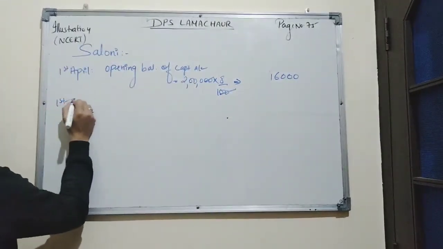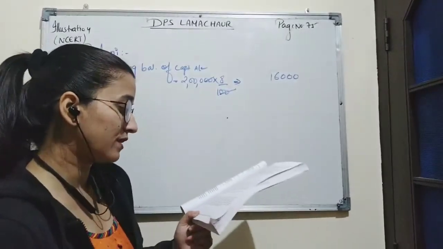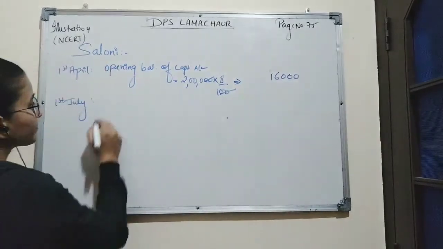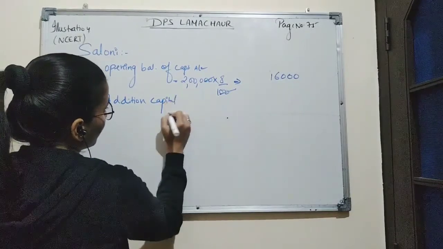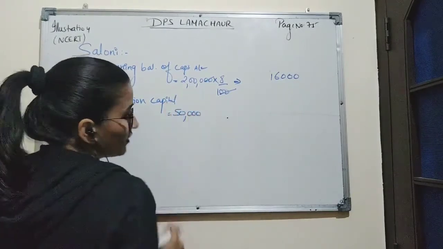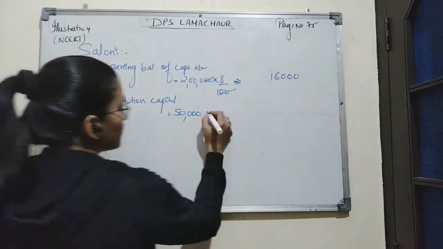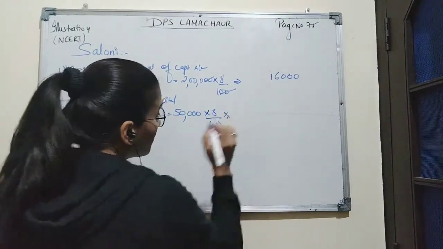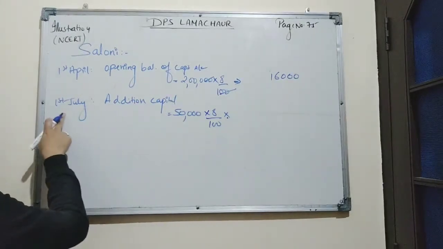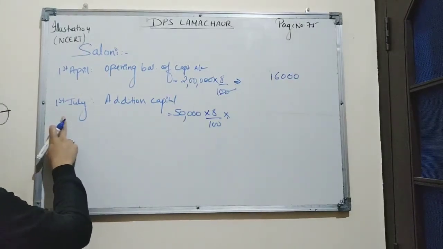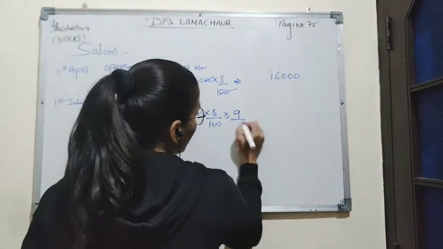Then on 1st July 2016, Saloni brought additional capital of rupees 50,000. We will allow interest at the rate of 8%, but for the time period of 9 months. Why? Because this capital was brought in on 1st July, so we calculate the time period from 1st July to 31st March, which is 9 months.